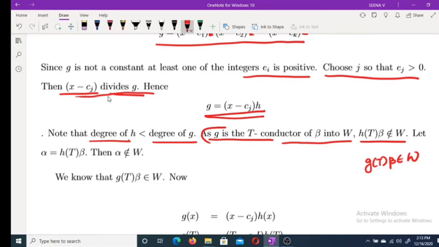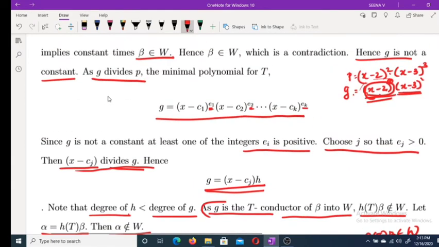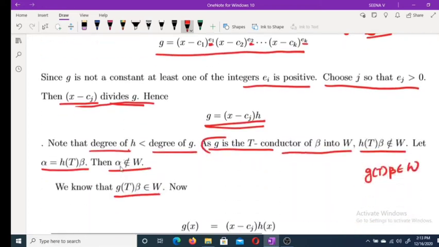Let alpha equal H of T into beta, then clearly alpha does not belong to W. But we know that G of T beta belongs to W, because G is a T-conductor of beta into W.